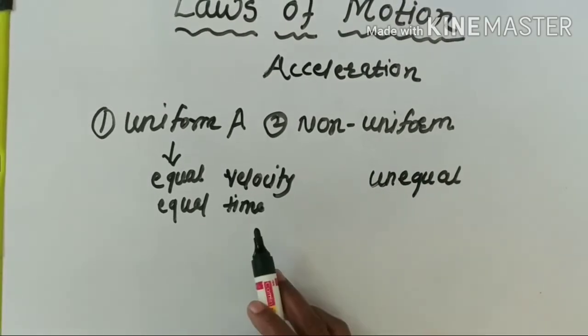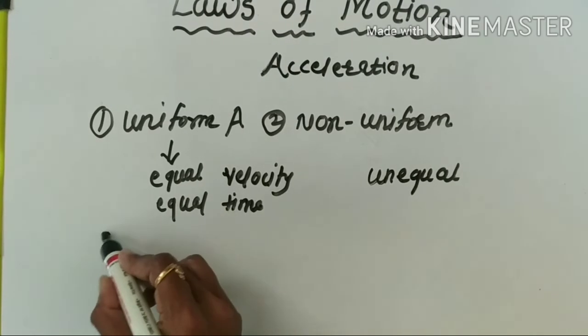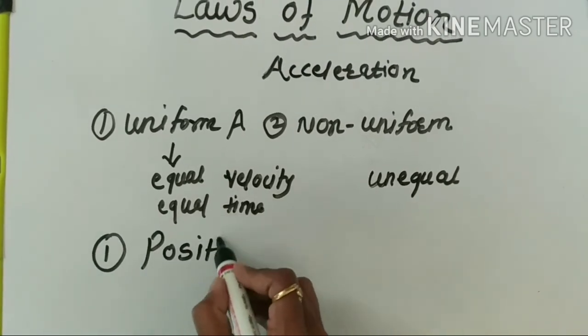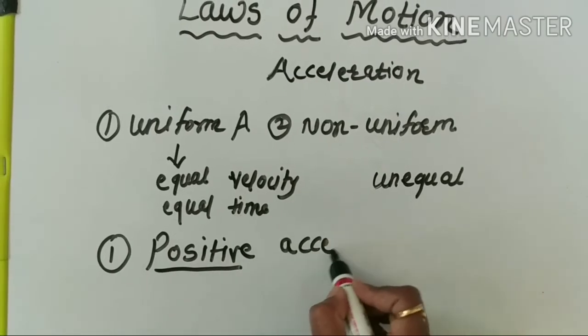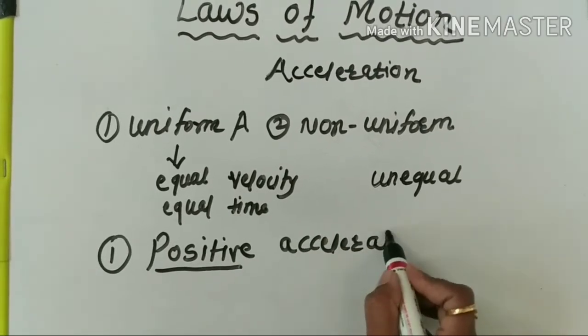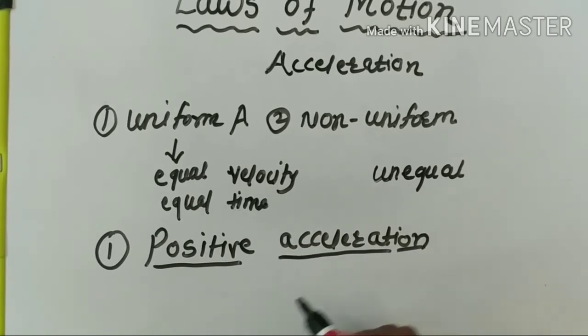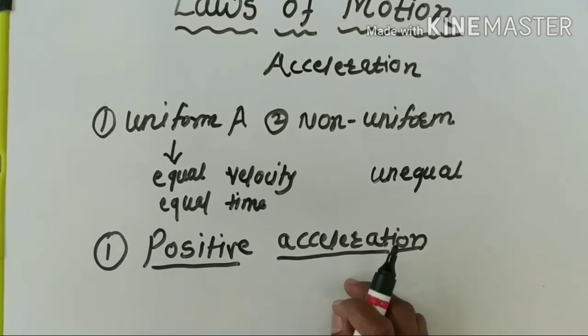Now there are again three types of acceleration. First one, positive acceleration. Then negative acceleration, and third one is zero acceleration.